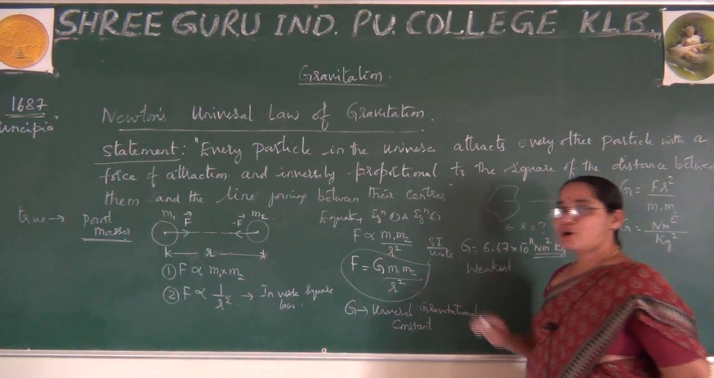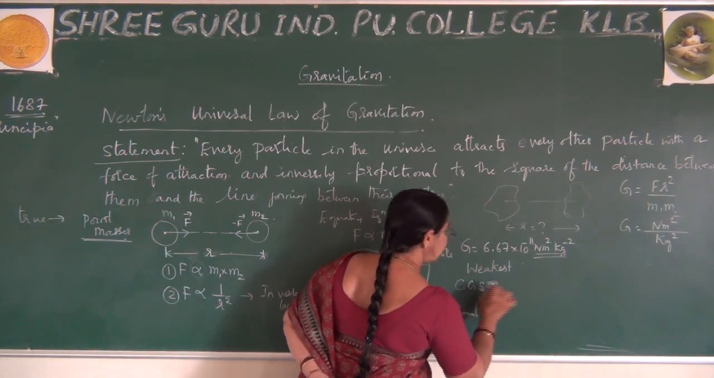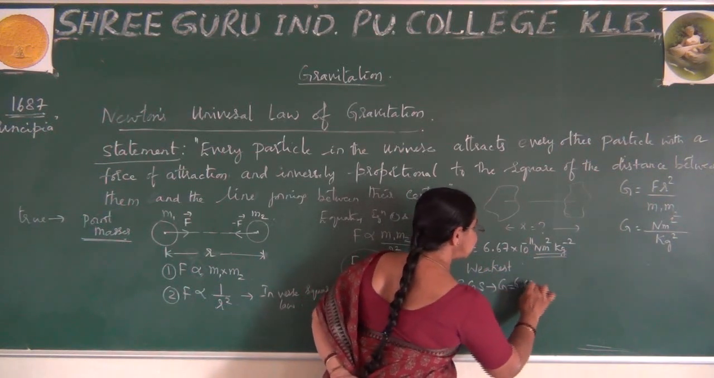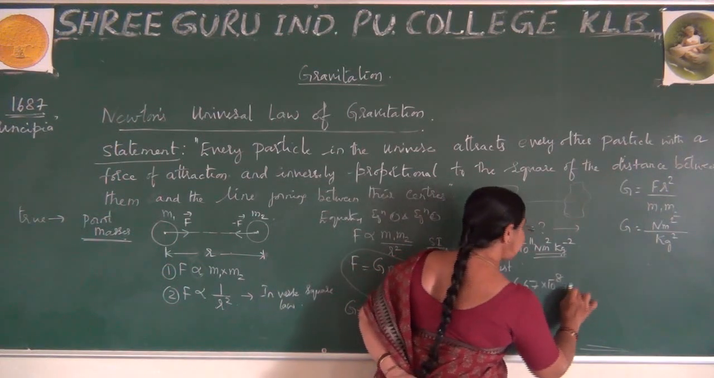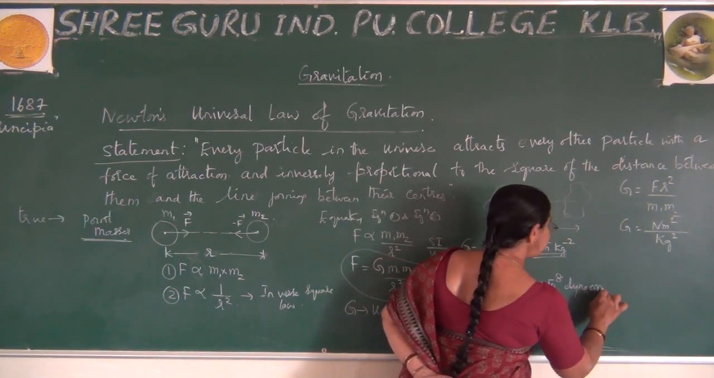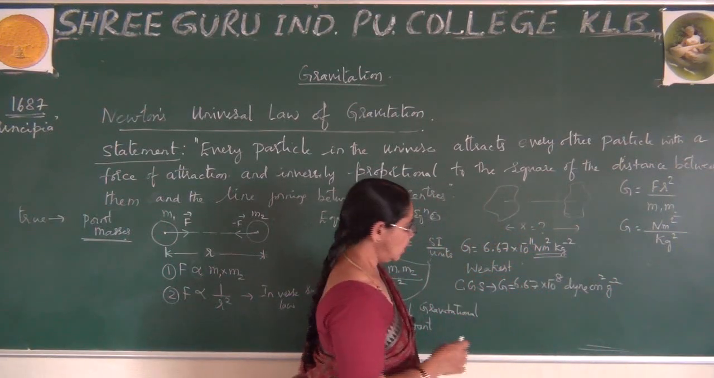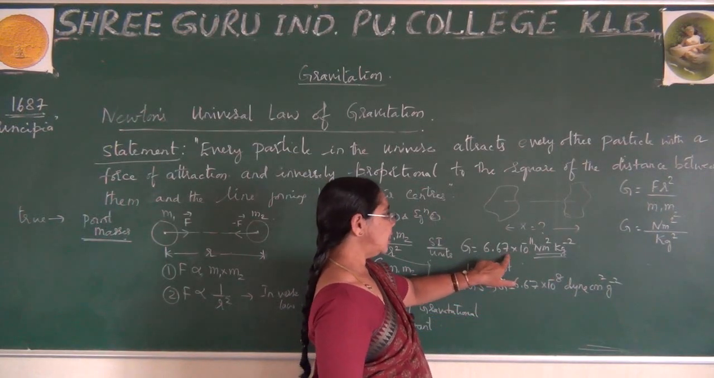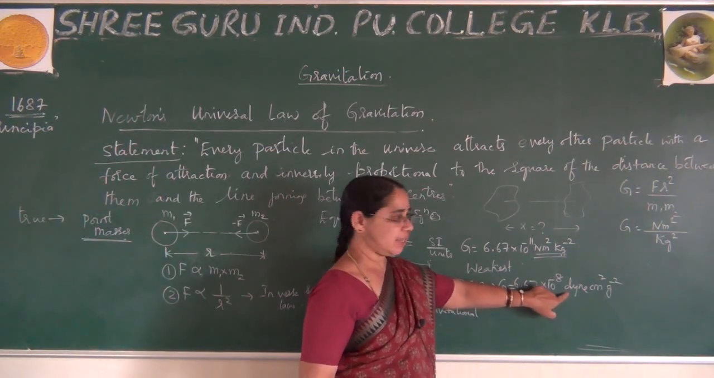One more that I want to write is in the CGS system. In the CGS system, the value of G is 6.67 into 10 raised to minus 8. Instead of Newton, we write dyne, and this meter square I write in terms of centimeter square. In terms of this kg, I write grams. This is in the CGS system. So just now we have learned one value of G, which is called the CGS unit.